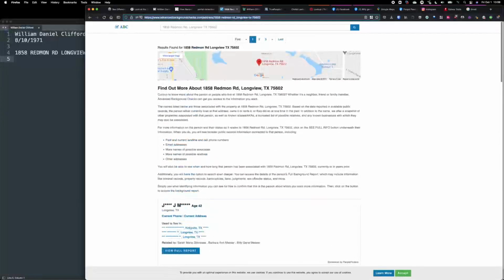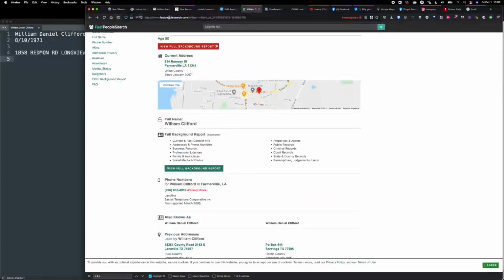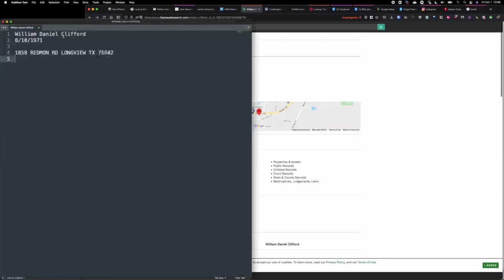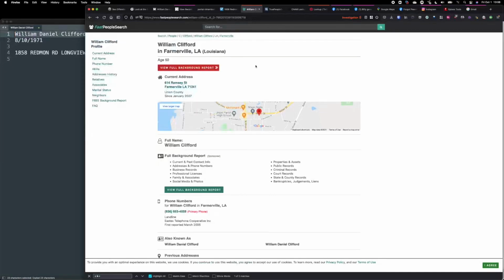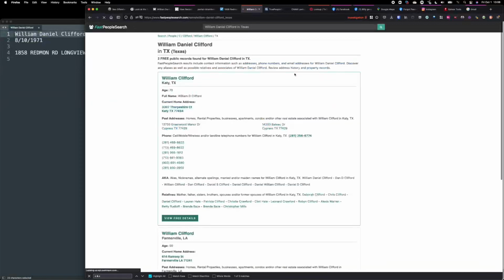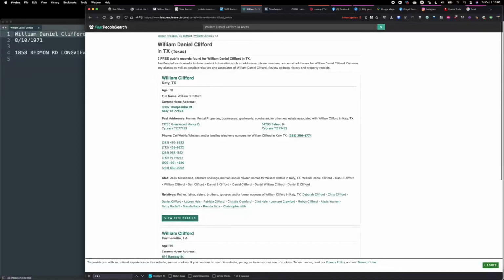advancedbackgroundchecks.com or, as I used here, fastpeoplesearch.com. Someone once asked me, what's that one website you use to find people, all their information? I'm like, that doesn't exist. We pivot off of information, and this is how we find stuff. Usually I start with fastpeoplesearch.com or Advanced Background Checks or anything similar. So we search the same name here.